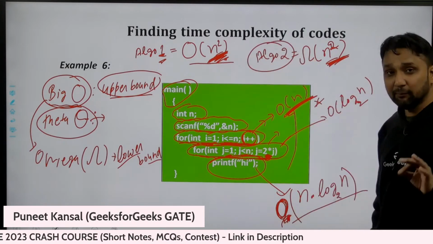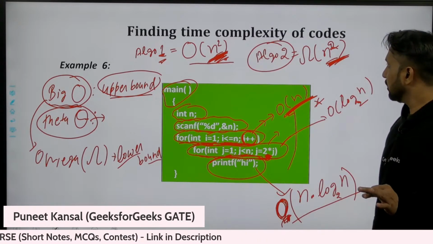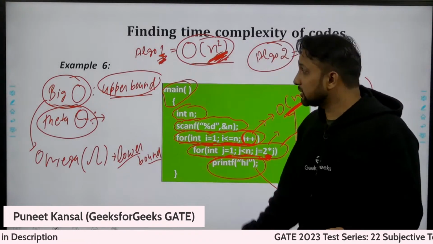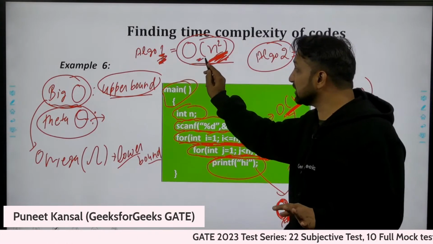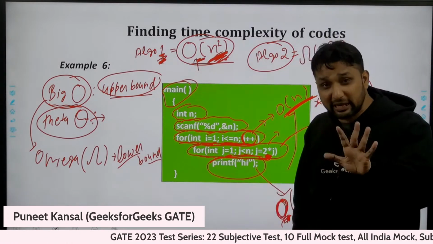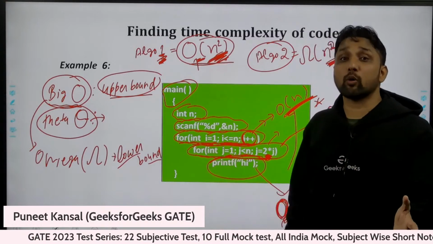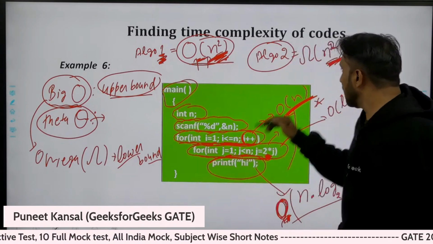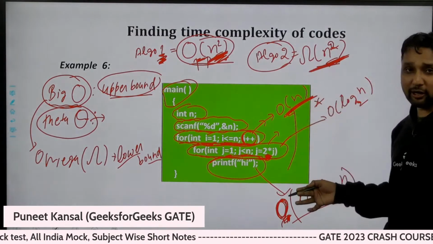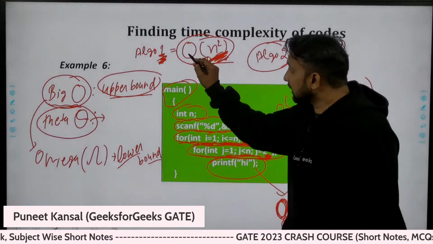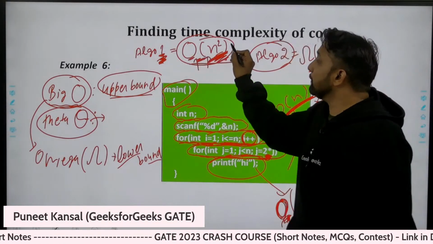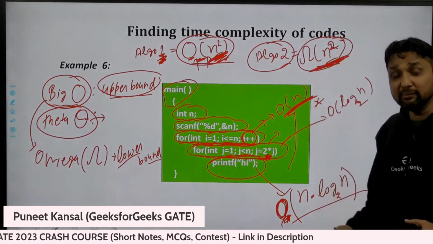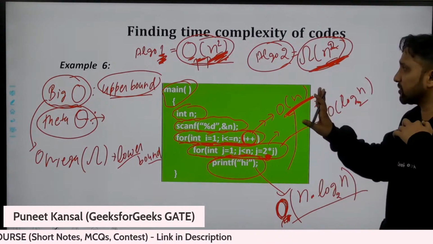And big O is telling about the maximum time this algorithm is taking. Big O is not telling me the lower bound, how much minimum time this algorithm takes, I don't know. If we are using big O notation, I know the maximum time taken by an algorithm. If you're using omega notation, I know the minimum time taken by an algorithm. This is the information they are providing me.